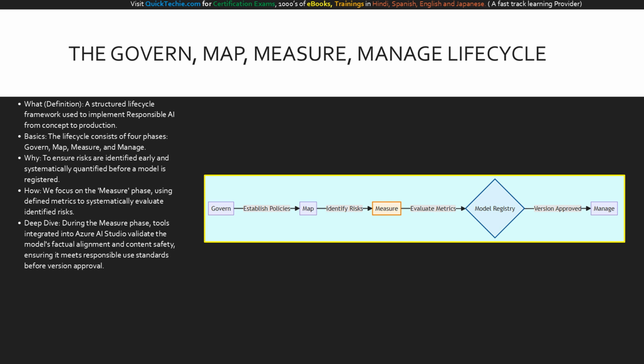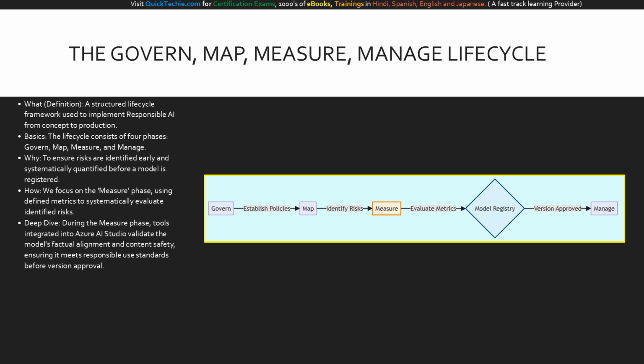Once risks are mapped, the measure phase systematically evaluates them using rigorously defined metrics. This is where we calculate the likelihood of harmful content generation or evaluate the effectiveness of safety mitigations. By embedding this measurement phase deeply into our MLOps pipeline, we generate the hard data needed to justify registering a new model version. Finally, the manage phase monitors the system post-deployment.